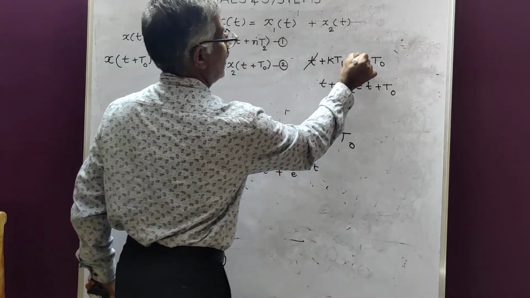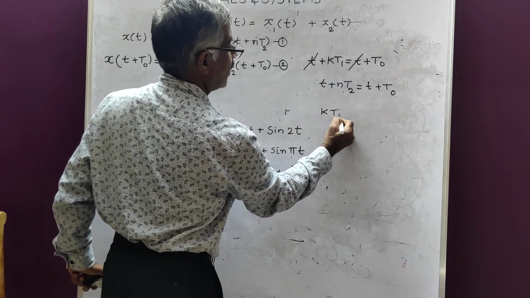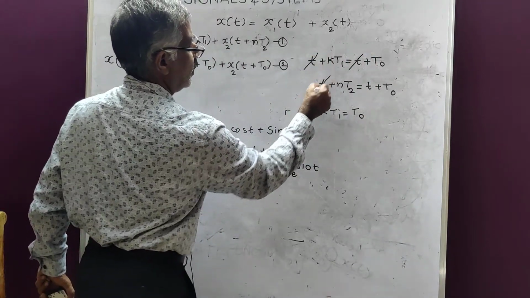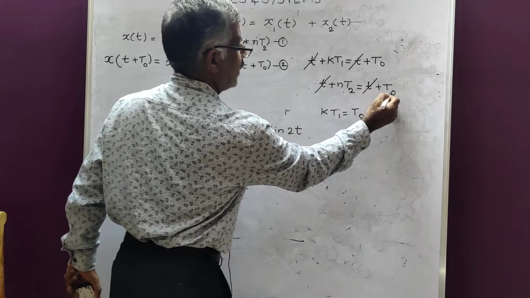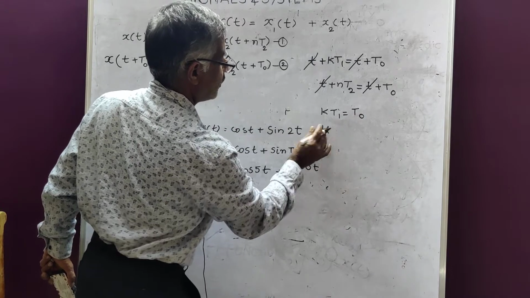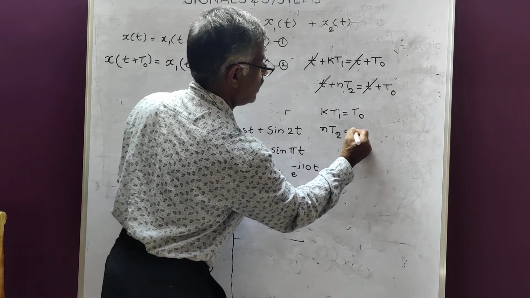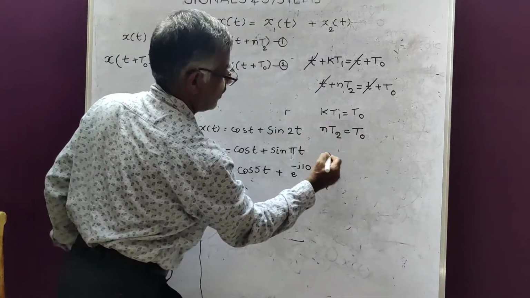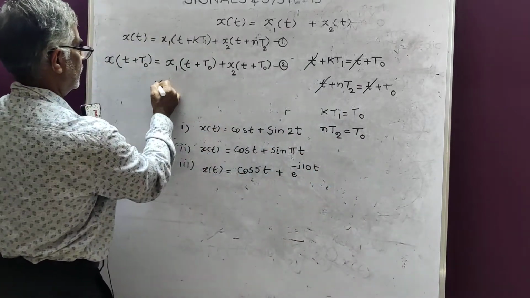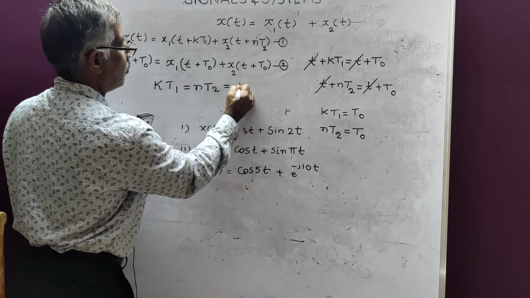t cancels. So what are we getting from this? We are getting k t1 is equal to t naught. Similarly here, t gets cancelled. We are getting n t2 is equal to t naught. Now combine these two as k t1 is equal to n t2 is equal to t naught.